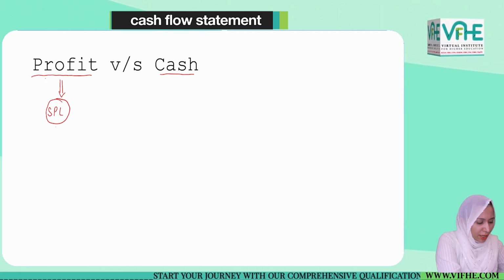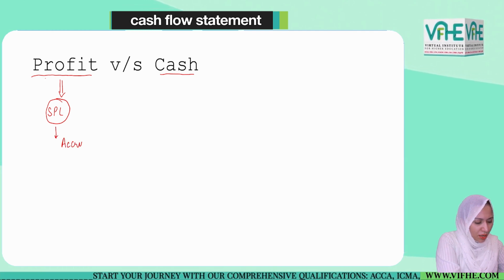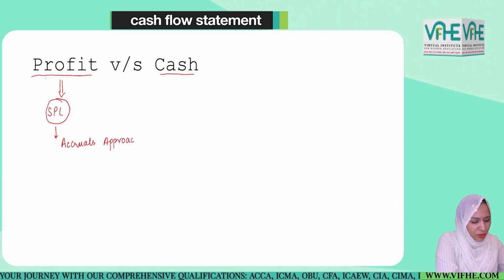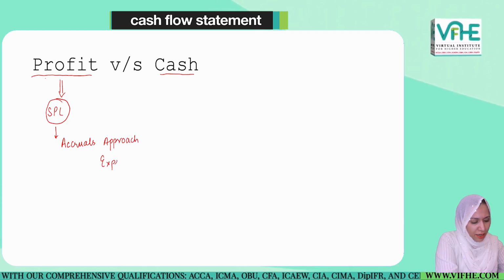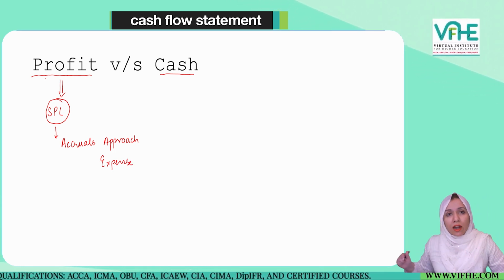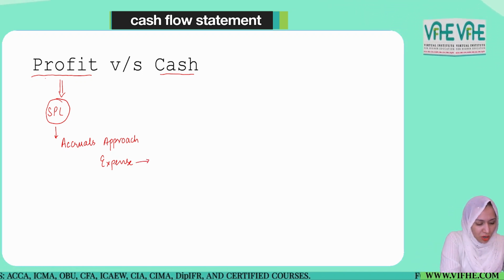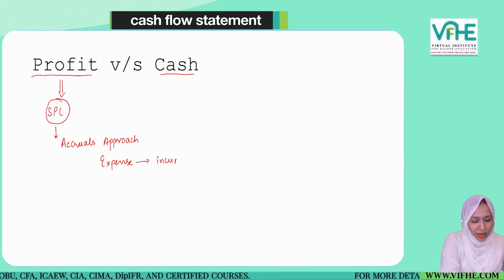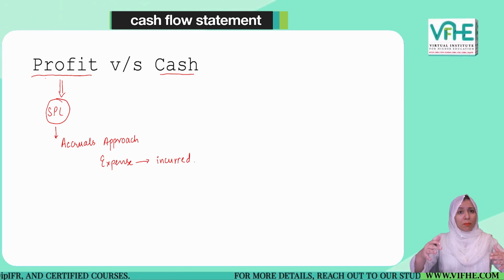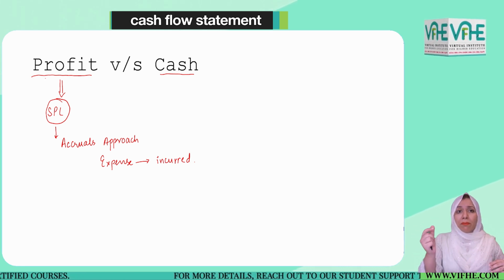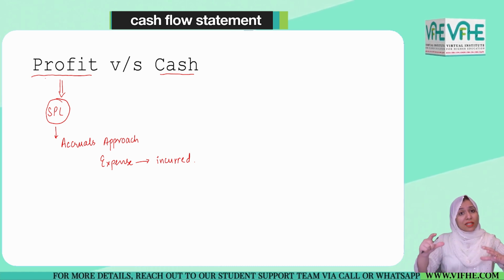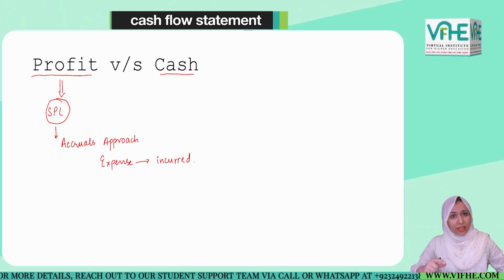When it comes to profit, it basically follows the accrual approach. By accruals, I mean that whenever, for a certain specific accounting period, we are calculating our trading profit, we need to see how much of the expense has been incurred. We do not see whether the expense is being paid right now in the current period. By being paid, I mean whether the cash is going to be spent in the current period, or the expense has been incurred but the cash will be spent in the next period.